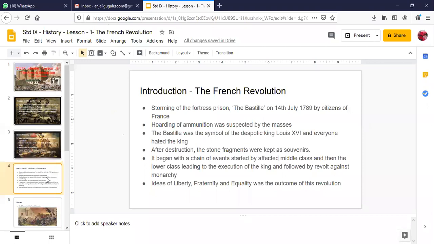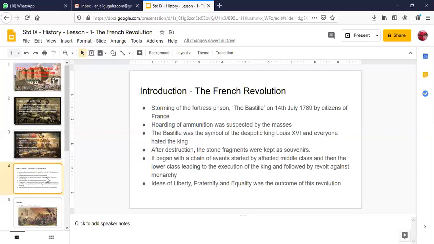It began with a chain of events started by the affected middle class and then the lower class, leading to the execution of the king. Eventually, he was beheaded along with the queen. The people were so enraged and unhappy with the king that they took him out and beheaded the king and the queen. And it was followed by a series of revolts against the monarchical form of government.